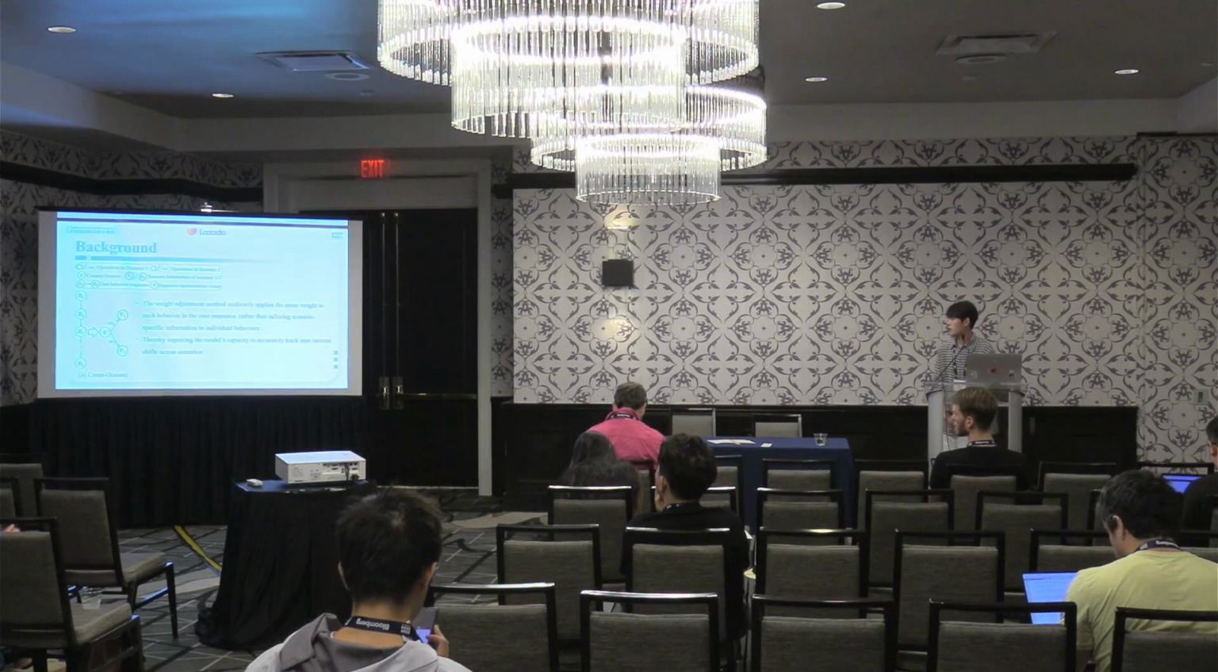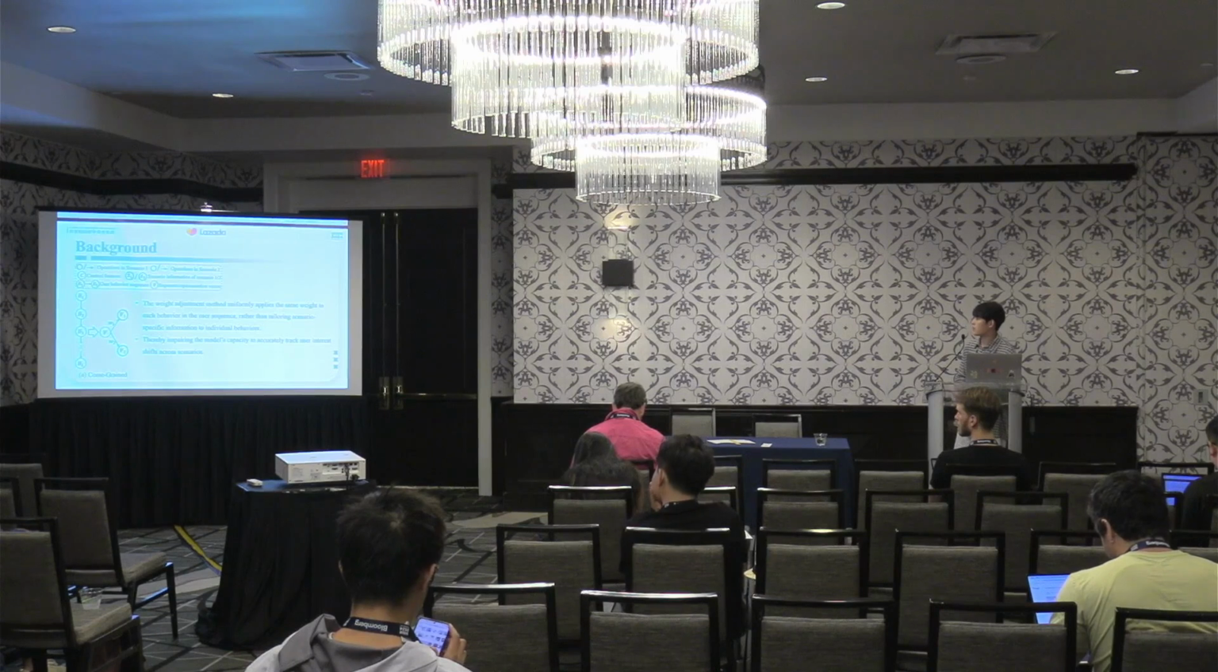Here is an example for the previous methods. We can see that B1, B2 are the user historical behaviors, and the weight adjustment method uniformly applies the same weight to each behavior in the user sequence rather than tailoring scenario-specific information to individual behaviors. Thereby, this method will impair the model's capacity to accurately track user interest shifts across scenarios.